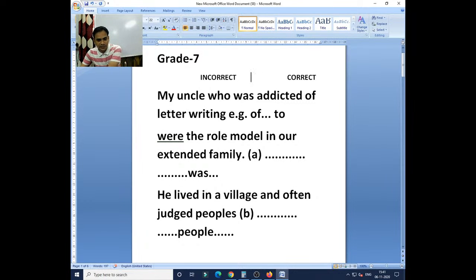The answer is already written, you see. I'll just tell you some grammatical mistakes and how to understand them. You can see here, "my uncle was addicted of letter writing."